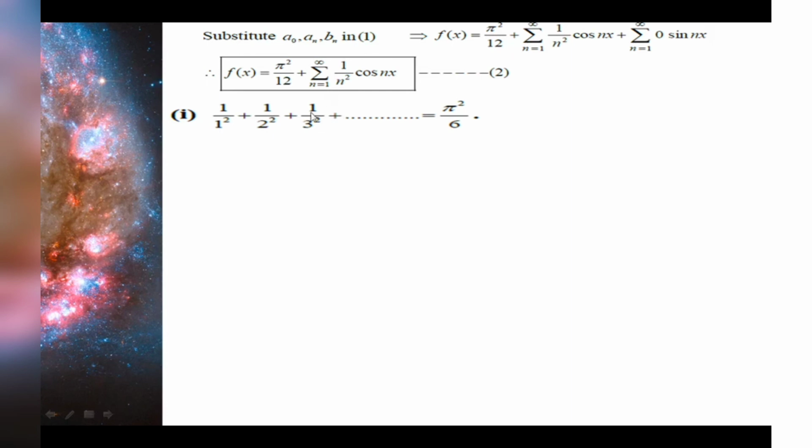So it's a trial and error method. We have to try with different values for x. Only with practice can we be sure which exact value of x will give this result. Okay, now here let us take x as 0, which is a point of discontinuity, because in the given problem